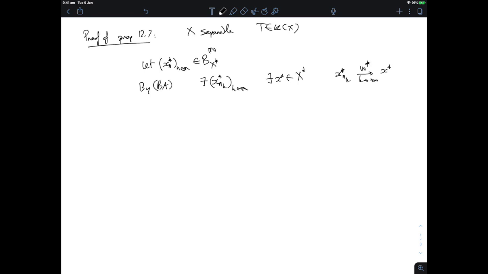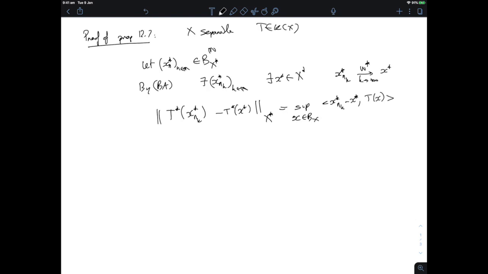Okay, now when I look at T star of x_{n_k} star minus T star of x star in the norm of capital X star, well, I'm really looking at the supremum over all x in the unit ball of x_{n_k} star minus x star applied to T of x.